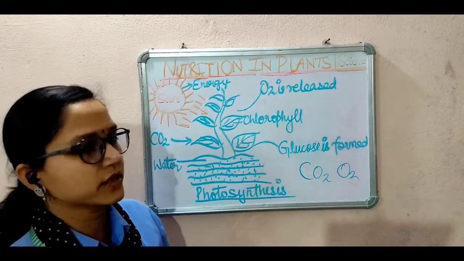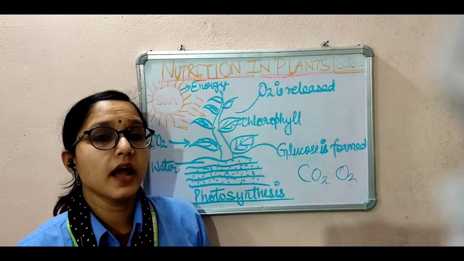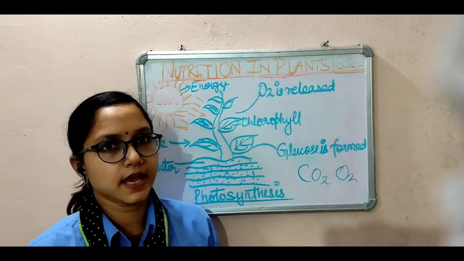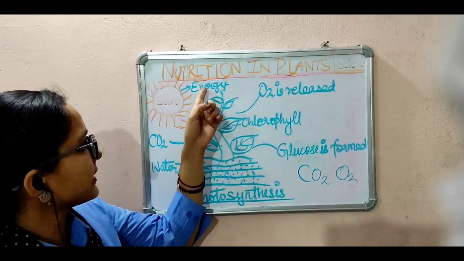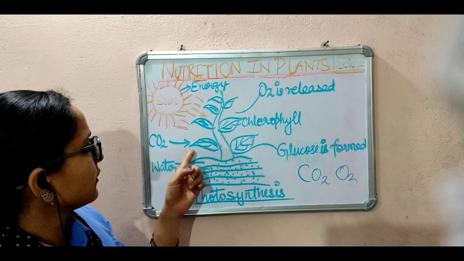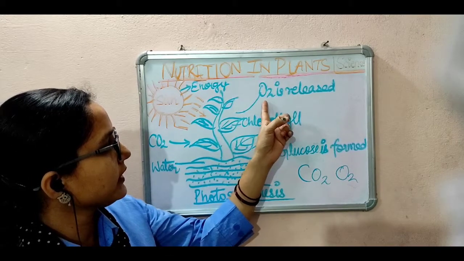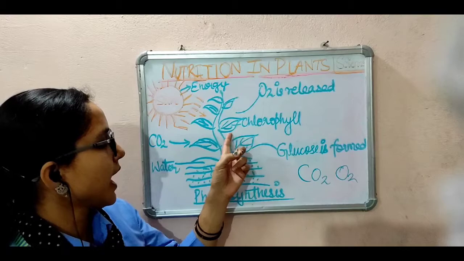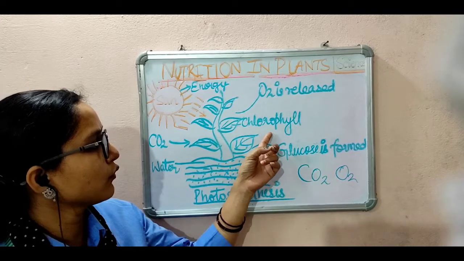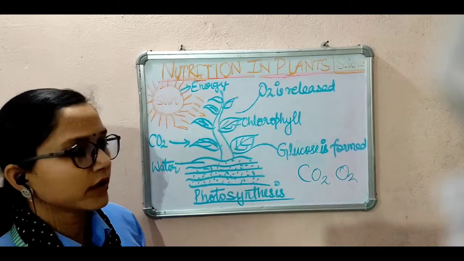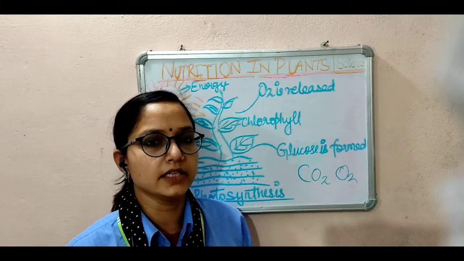It releases the oxygen. With the help of leaves, they prepare food. Basically, how is the food making process taking place in the plants? You know that plants need sunlight, that is energy, and carbon dioxide and water from the soil. It releases oxygen while making food, and the leaves are green because they have chlorophyll, a green pigment. So, the green plants are the producers because they contain chlorophyll.